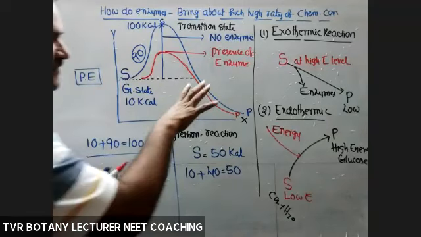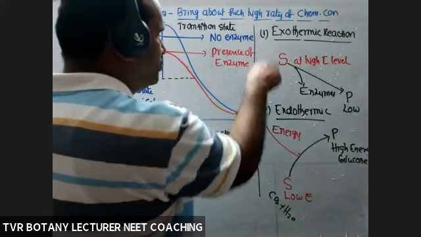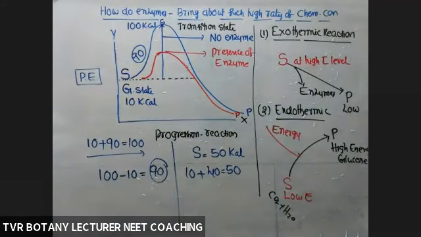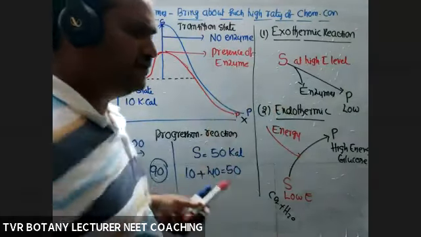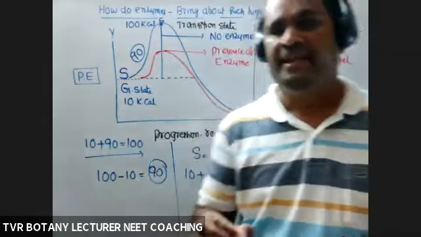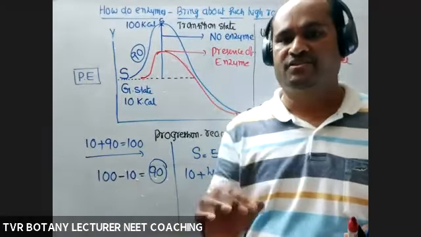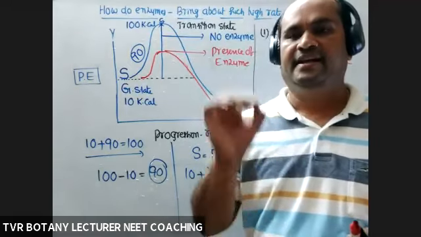So on the base of energy consumption, there are two types of reactions: exothermic reaction and endothermic reaction. Whatever the type of reaction, exothermic or endothermic, definitely the substrate should pass through a high energy level transition state.